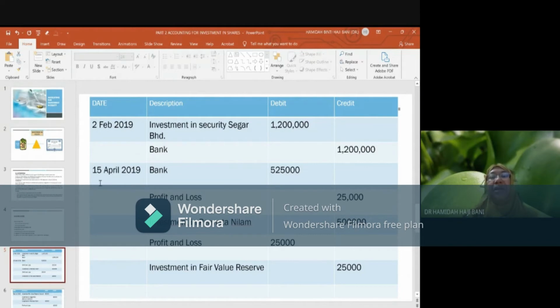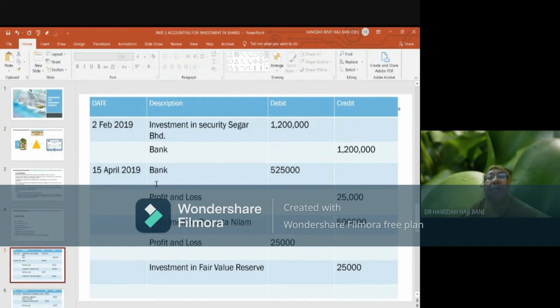And when you have the transaction on 15 April 2019, when Malik Islamic Bank sells the shares, you definitely have to refer to the opening balance of the investment from January 2019. If you look at the scenario given, Malik already had 200,000 units of shares in Permata Nilam.